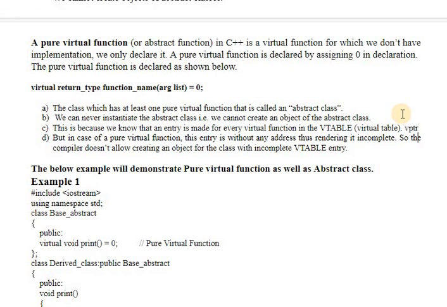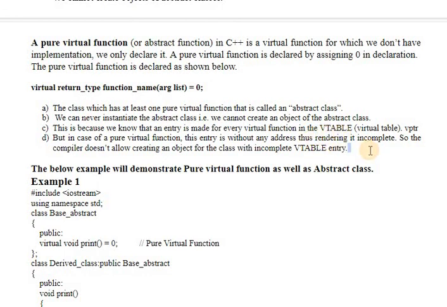But a pure virtual function doesn't have any address because we have not defined that function, thus rendering it incomplete. So the compiler does not allow creating an object for the class. That's why we cannot create an object of an abstract class, because the vtable entry is empty.